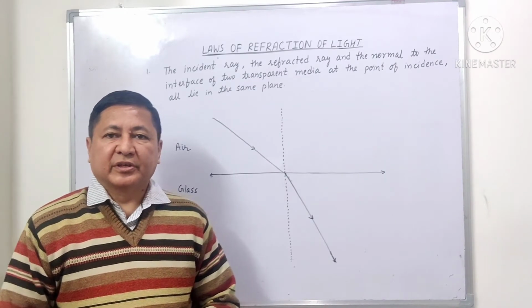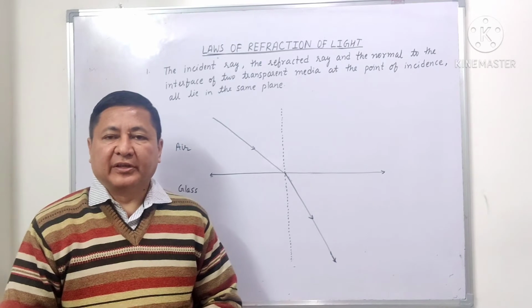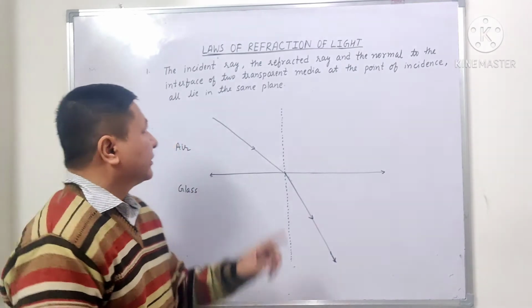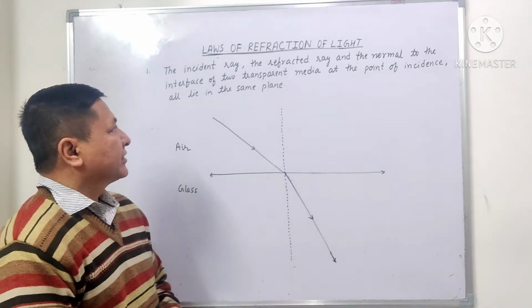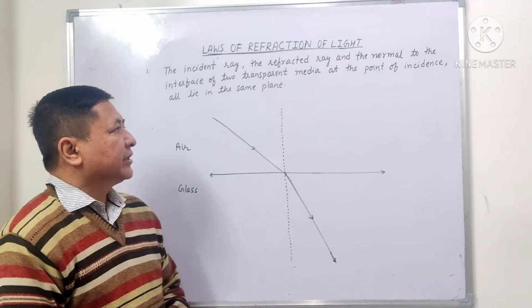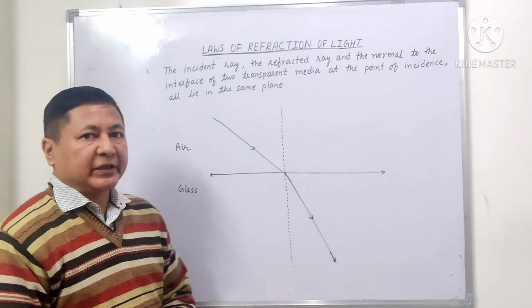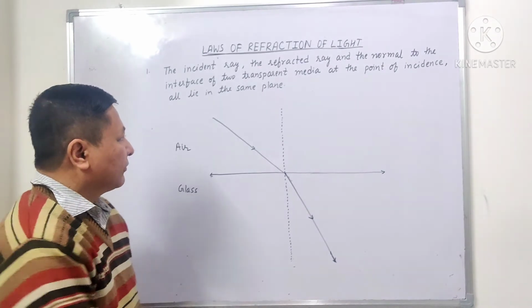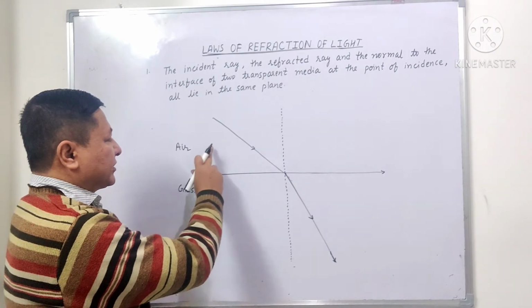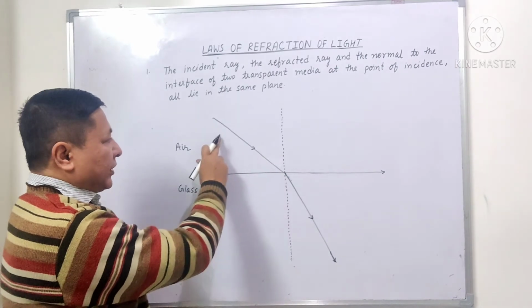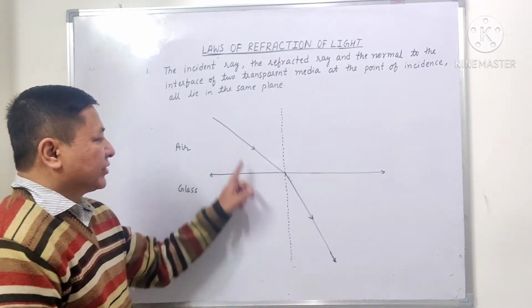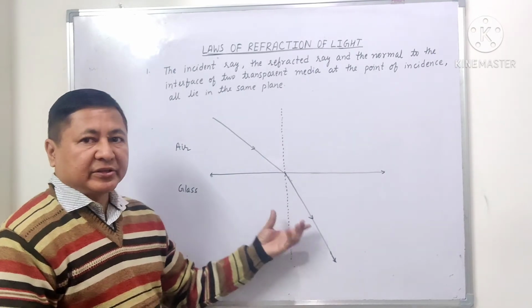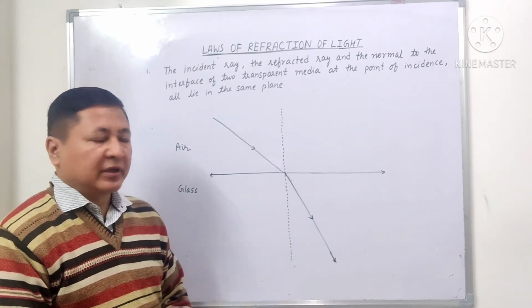Now let us discuss the laws of refraction of light. We are taking the first law here. The incident ray, the refracted ray and the normal to the interface of the two transparent media at the point of incidence all lie in the same plane. Now I have drawn the figure here. You can see the light is going from air to glass, that is optically rarer medium to optically denser medium. As you can see, there is a bending of light here, and this phenomenon, as we know, is refraction of light.